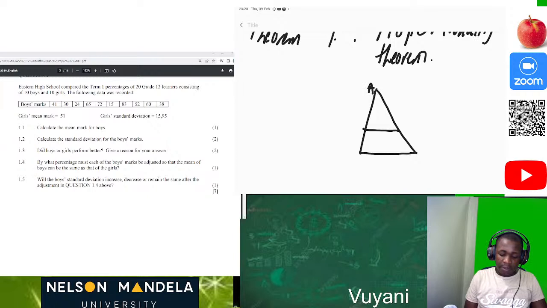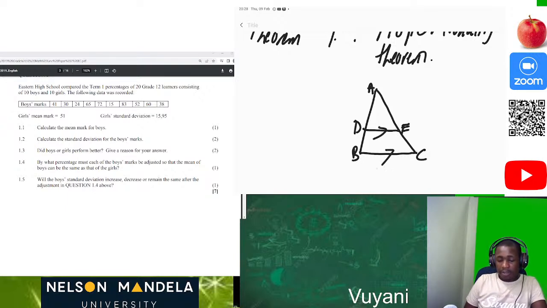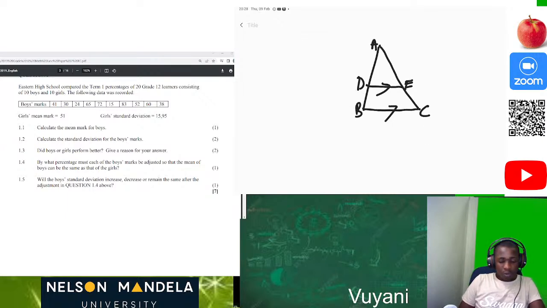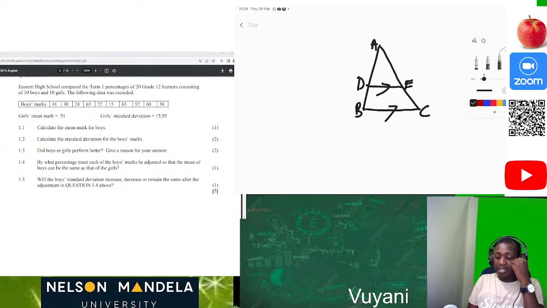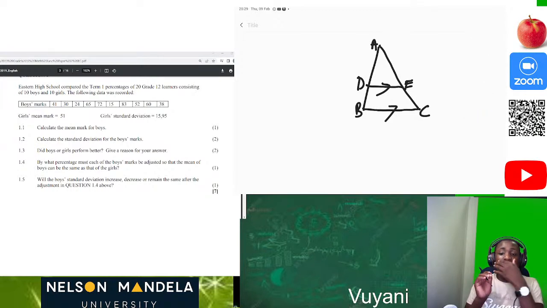So let's say A, B, C, D, and E. Okay, so we have our parallel lines here. So we can definitely conclude by these triangles which we have, according to the proportionality theorem, which states that a line drawn parallel to one side of a triangle divides the other two sides proportionally. What does this statement mean? Because this theorem is so important.